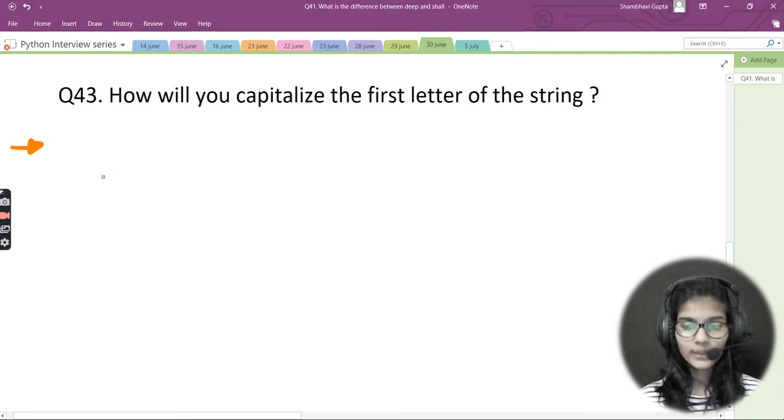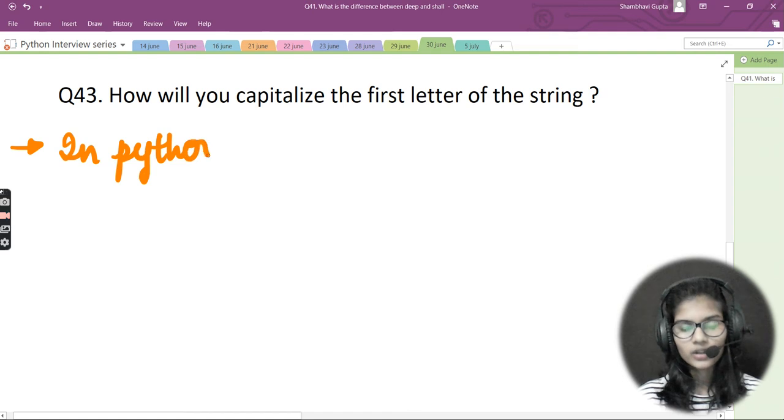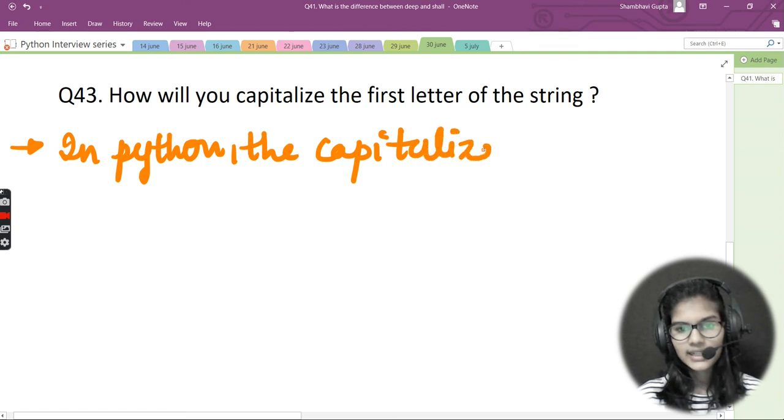We already have a built-in function in strings that is used to capitalize the first letter, and that function is capitalize only. So let's see how we'll write this answer in Python, capitalize.